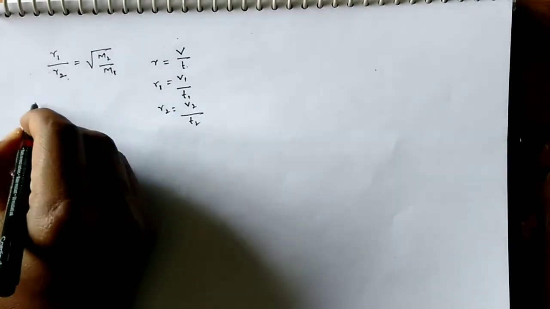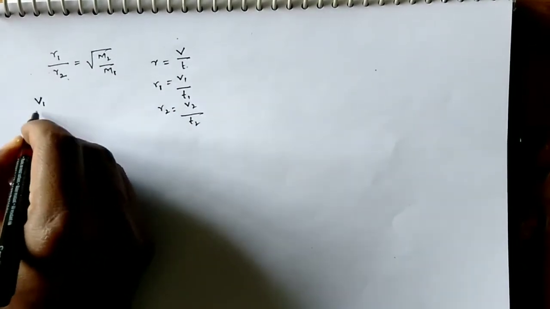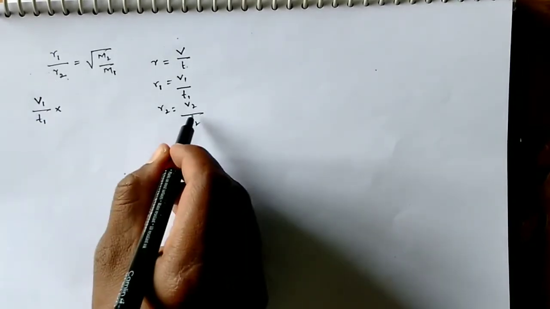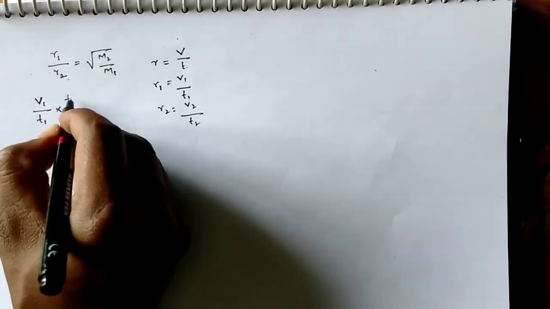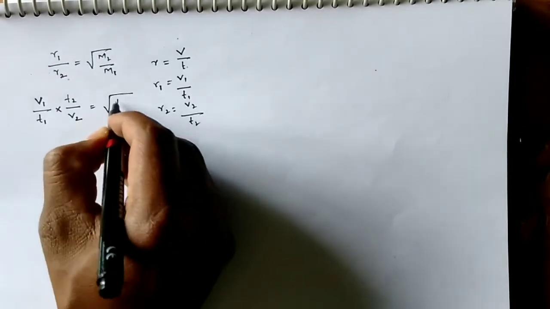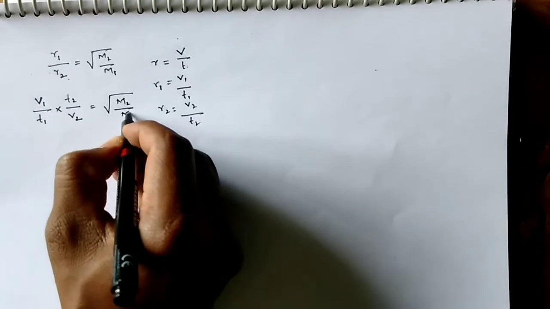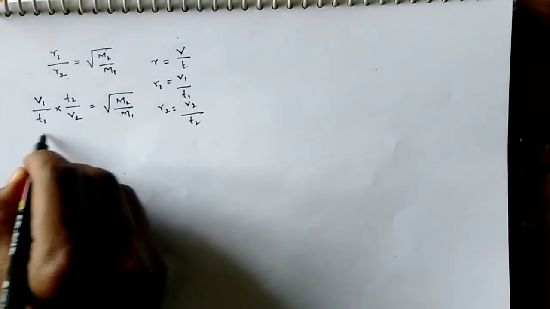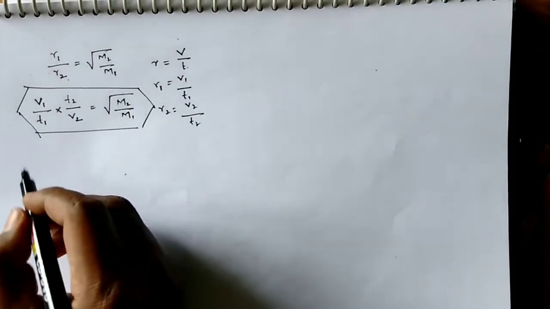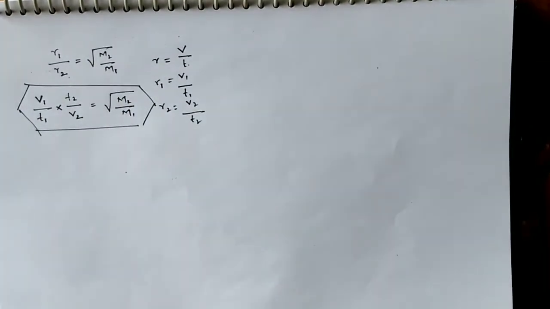Substituting, V1 by T1 into T2 by V2 is equal to under root M2 by M1. So if two different volumes of gases diffused in different times, we can use this relation for calculations.